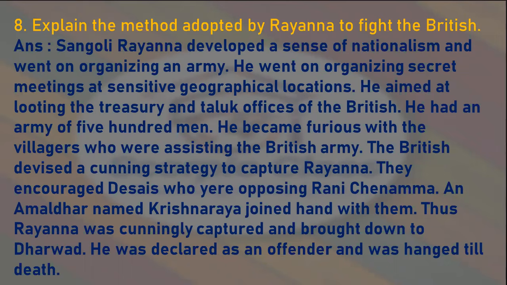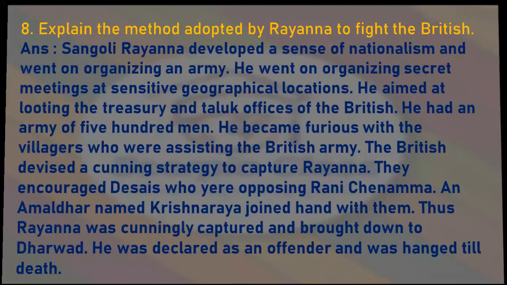He became furious with the villagers who were assisting the British army. The British devised a cunning strategy to capture Rayanna. They encouraged Desais who were opposing Rani Chennamma. An Amaldar named Krishna Rao joined hands with them. Thus, Rayanna was cunningly captured and brought down to Dharwad. He was declared an offender and was hanged till death.